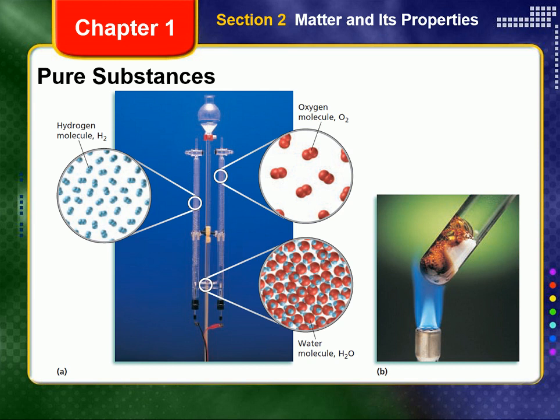Sucrose is made of carbon, hydrogen, and oxygen. Sucrose breaks down to form the other substances shown in figure 1-10B. Under intense heating, sucrose breaks down to produce carbon and water.